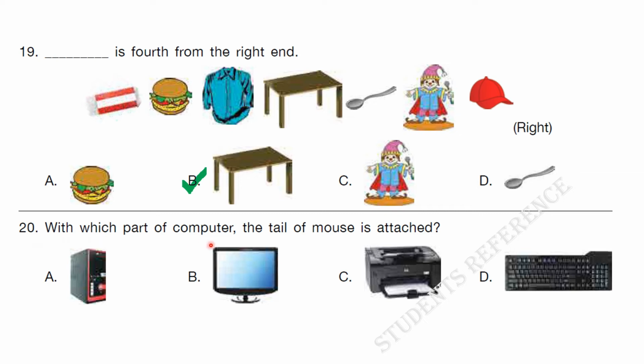With which part of computer the tail of mouse is attached? CPU, monitor, printer, keyboard. The answer is A, CPU.